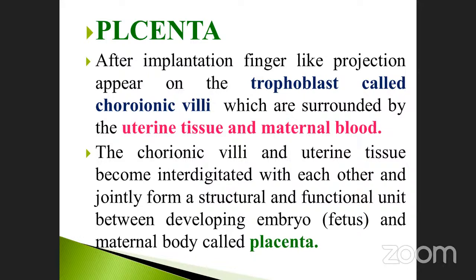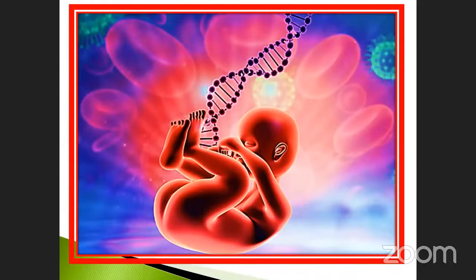In between, there is a connection between the fetus, the embryo, as well as the mother's body. That is called as placenta. See that? This is the connection. Here the baby is there. The umbilical cord is given, with a modification just for the style.